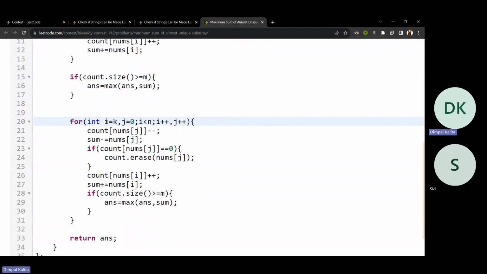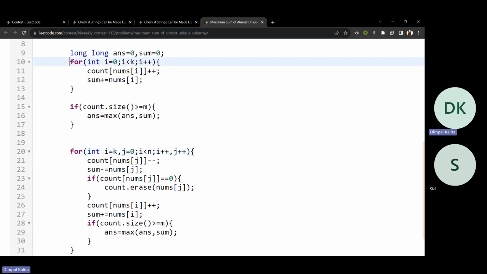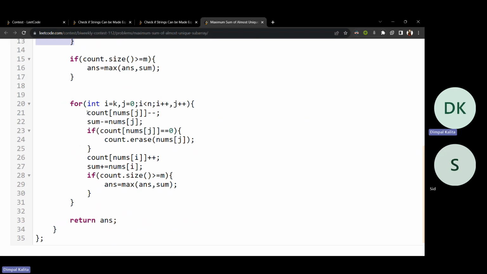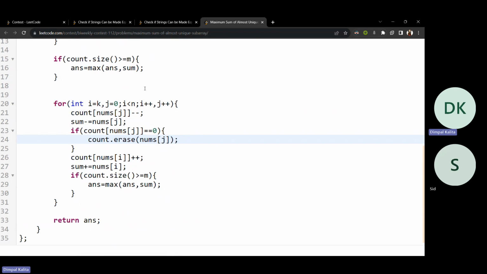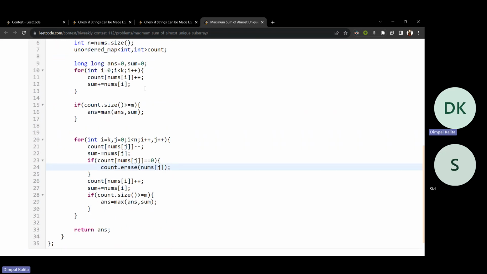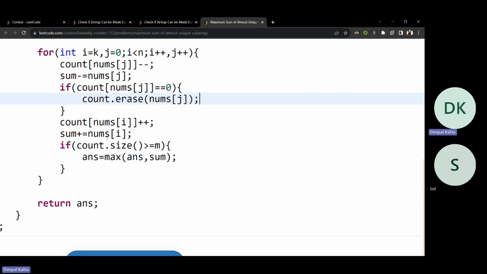For that, I have to initialize i equal to k, because I have ended k here, k in k minus 1. I have deleted the previous element from the map, and I also decrease the sum by that element. If the frequency of that number becomes 0, I have to erase that number from the map because it will hinder the size of the map, and because it is not included in the map anymore, I have to delete that element.